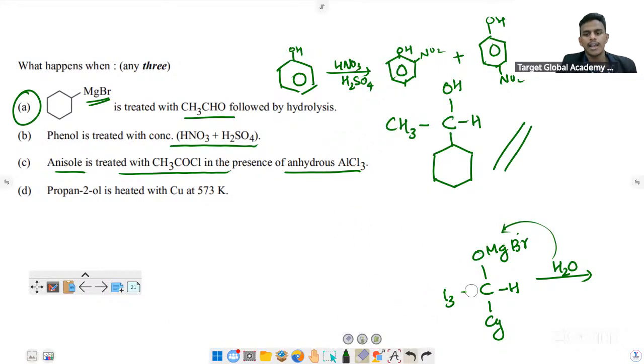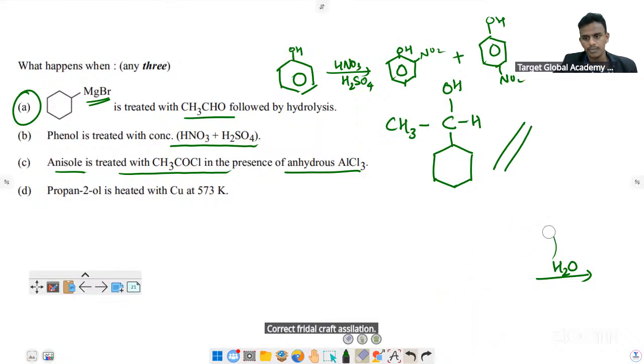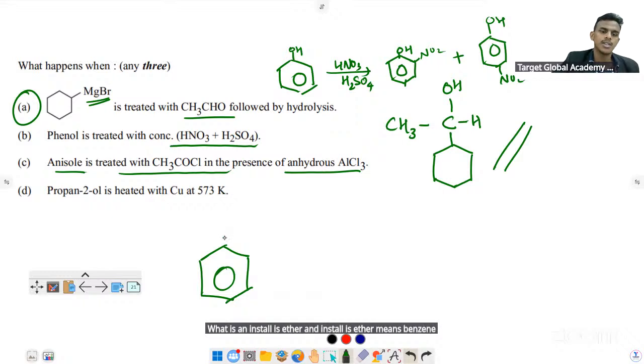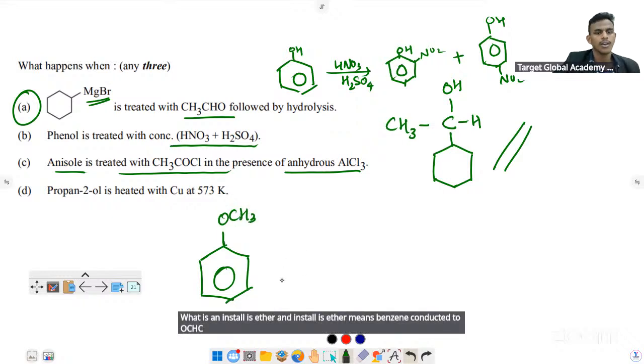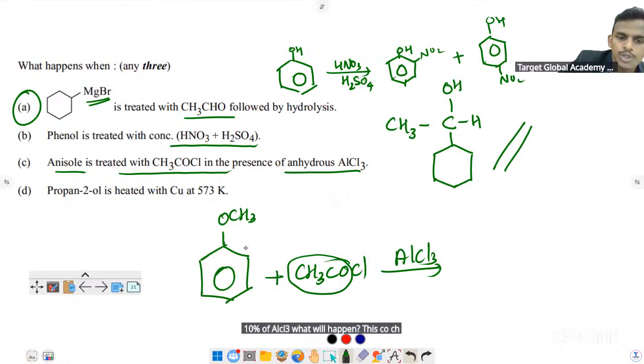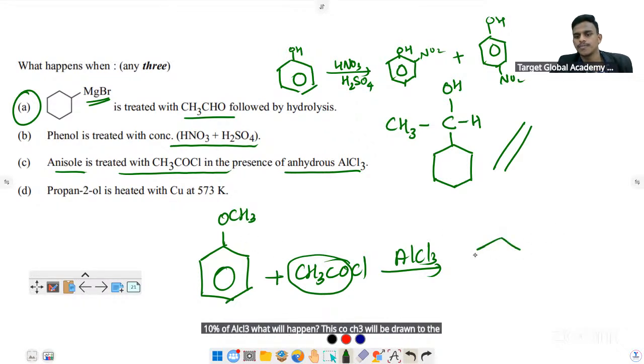Correct? What is anisole? Anisole is an ether, meaning benzene connected to OCH3. Treating with CH3COCl in presence of AlCl3, this COCH3 will join to the ortho and para position.